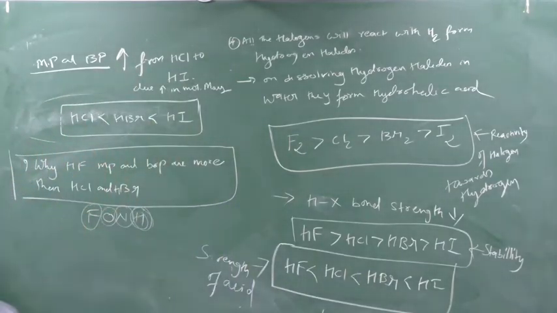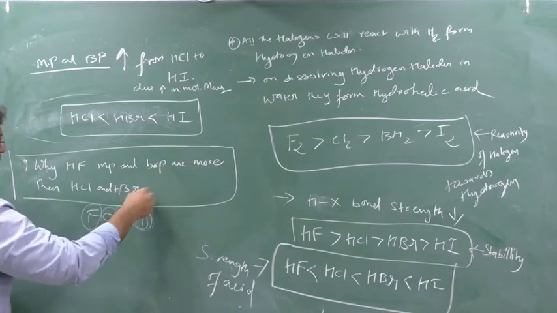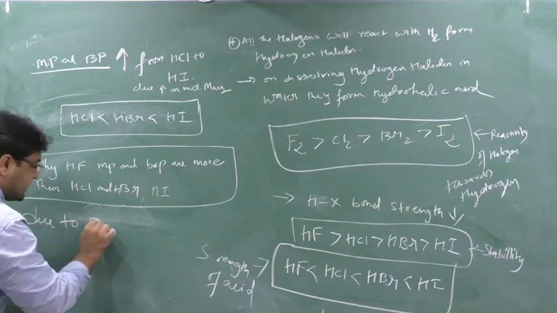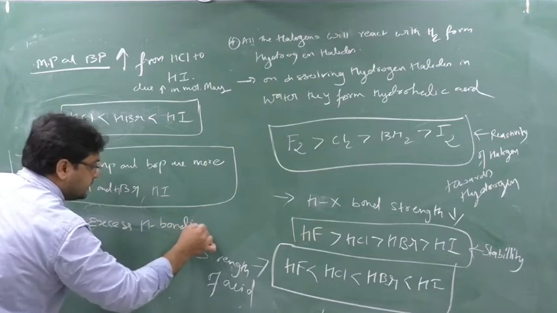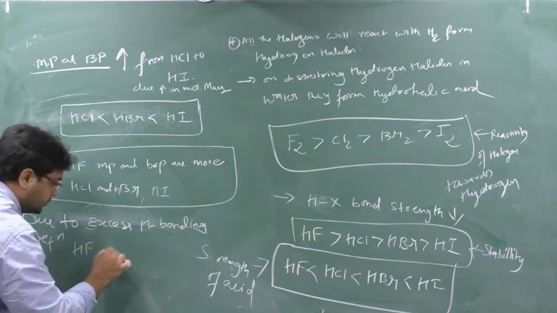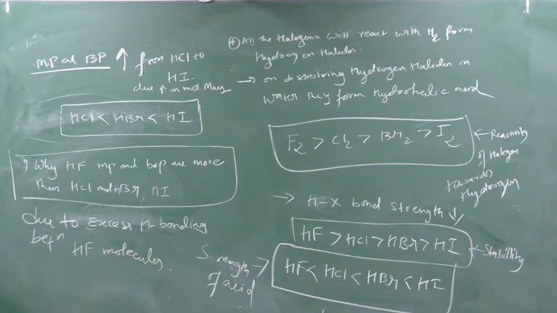So write down this: why HF melting point and boiling point are more than HCl, HBr, and HI? Due to excessive H bonding between HF molecules. That's it, enough reason. This is very important for your competition exam.